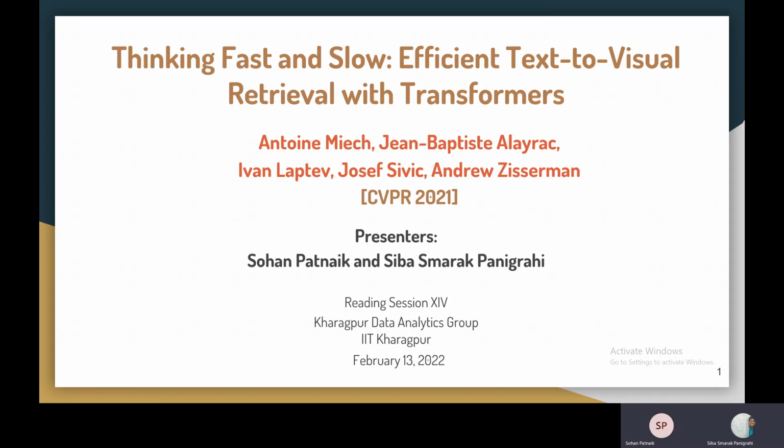Today we have a paper with us, Thinking Fast and Slow: Efficient Text-to-Visual Retrieval with Transformers. There are 5 authors for this paper, Antoine Miech, Jean-Baptiste Alayrac, Ivan Laptev, Josef Sivic, and Andrew Zisserman. This is a paper that was published in CVPR 2021.